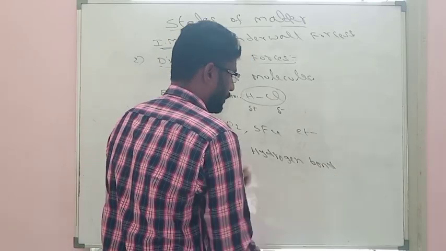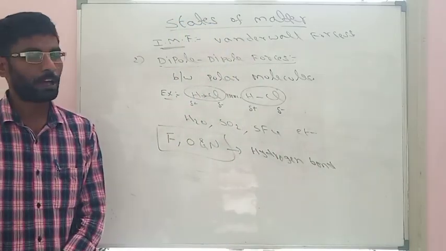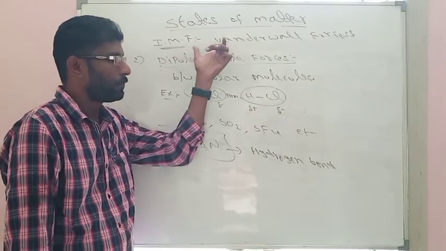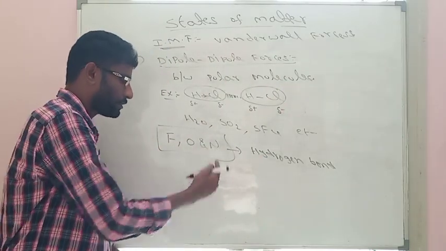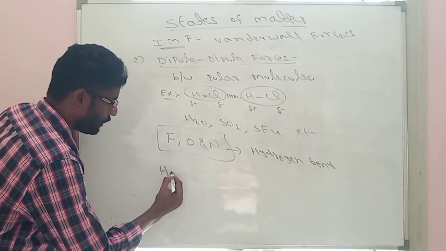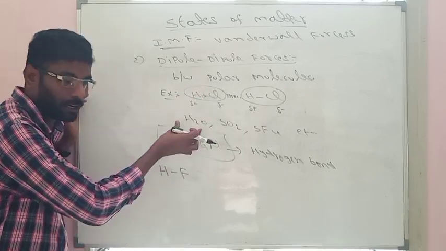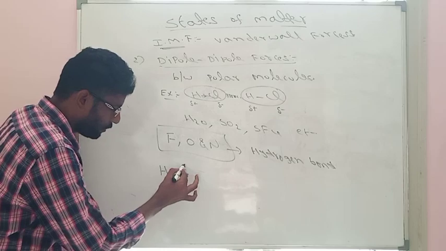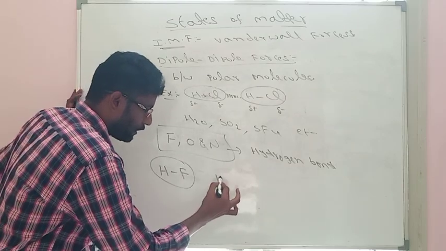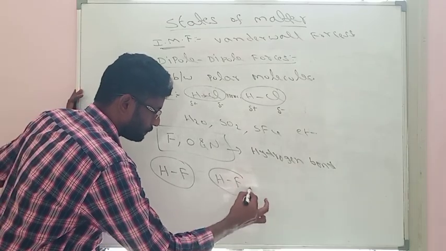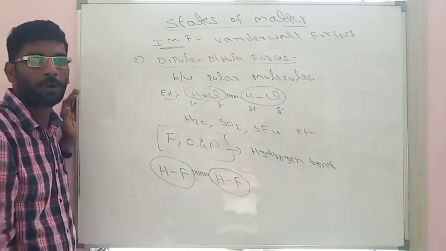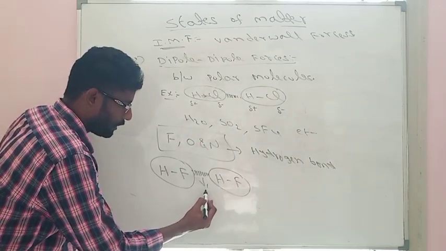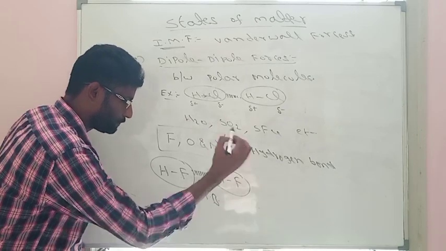So hydrogen bond is a special case of dipole forces, if the dipole forces exist involving fluorine, oxygen and nitrogen. Example, HF, like HCl, is also a polar molecule. So between one HF and another HF molecule, some dipole forces will exist. And these dipole forces we are naming as hydrogen bond.